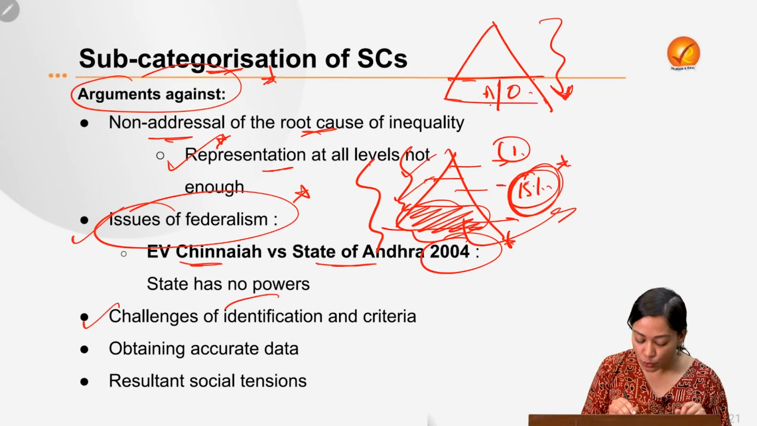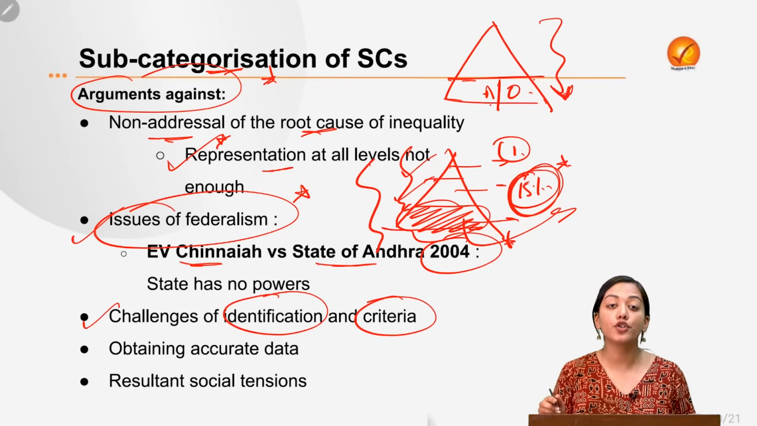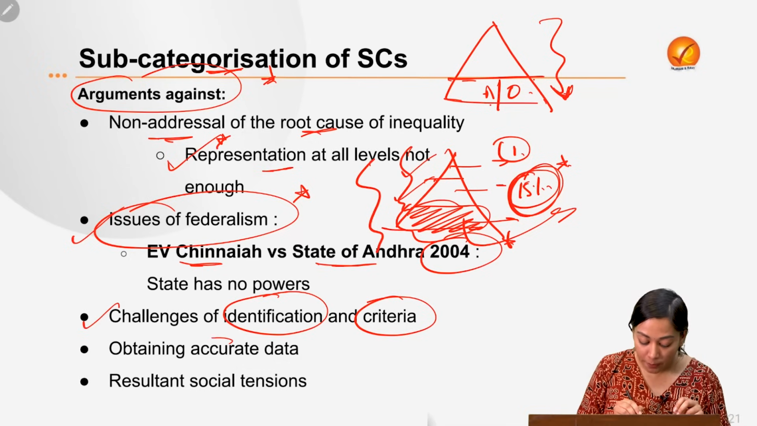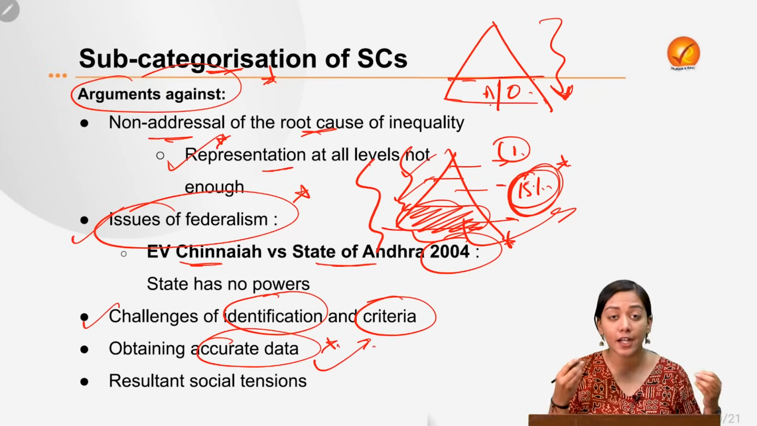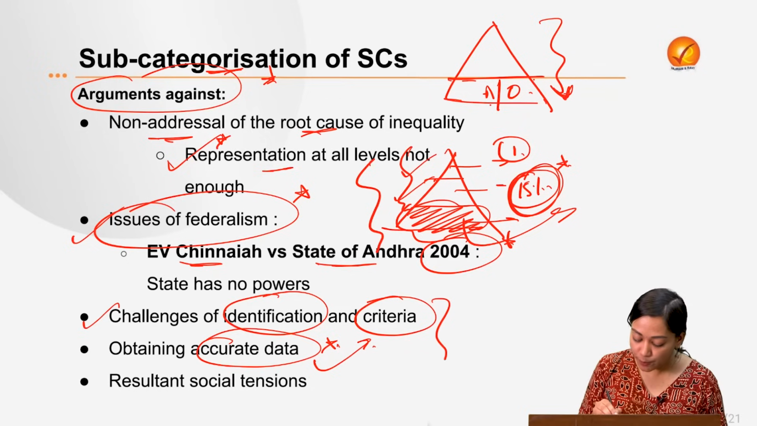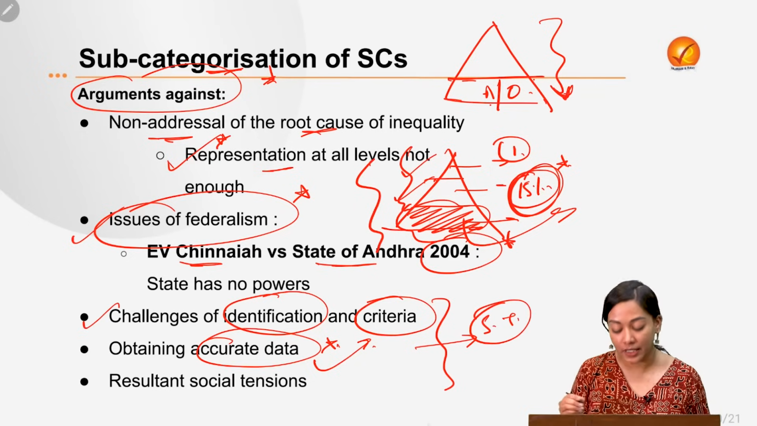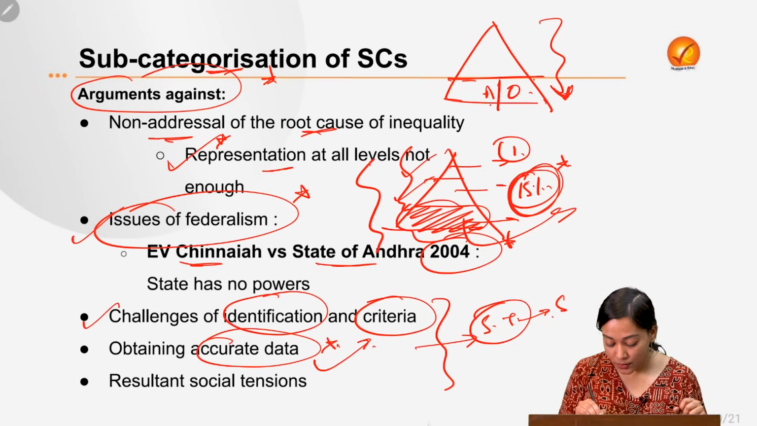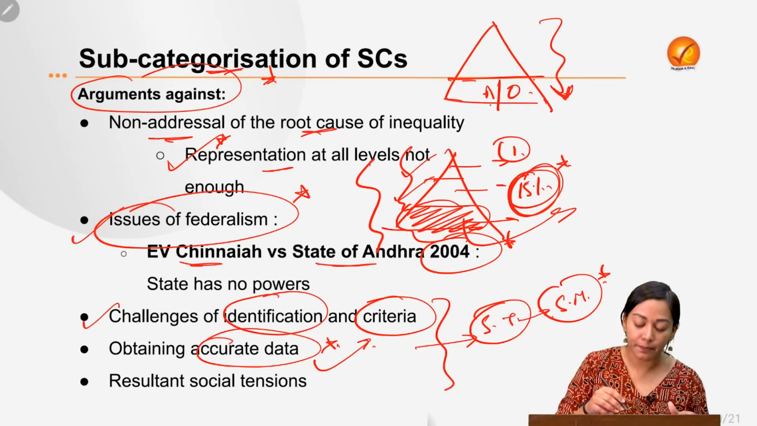Then there are challenges related to the identification and criteria. If there is lack of transparent criteria, then it will also lead to internal conflicts or social conflicts within these communities. Second, obtaining accurate data in order to create these transparent criteria, that is also a very big challenge. And finally, when both of them fail, then what happens? It eventually creates social tension within the community, which essentially diminishes the returns that we are expecting. It eventually degrades the social mobility. It further creates tensions and conflicts among the community itself, and finally it beats the very purpose.